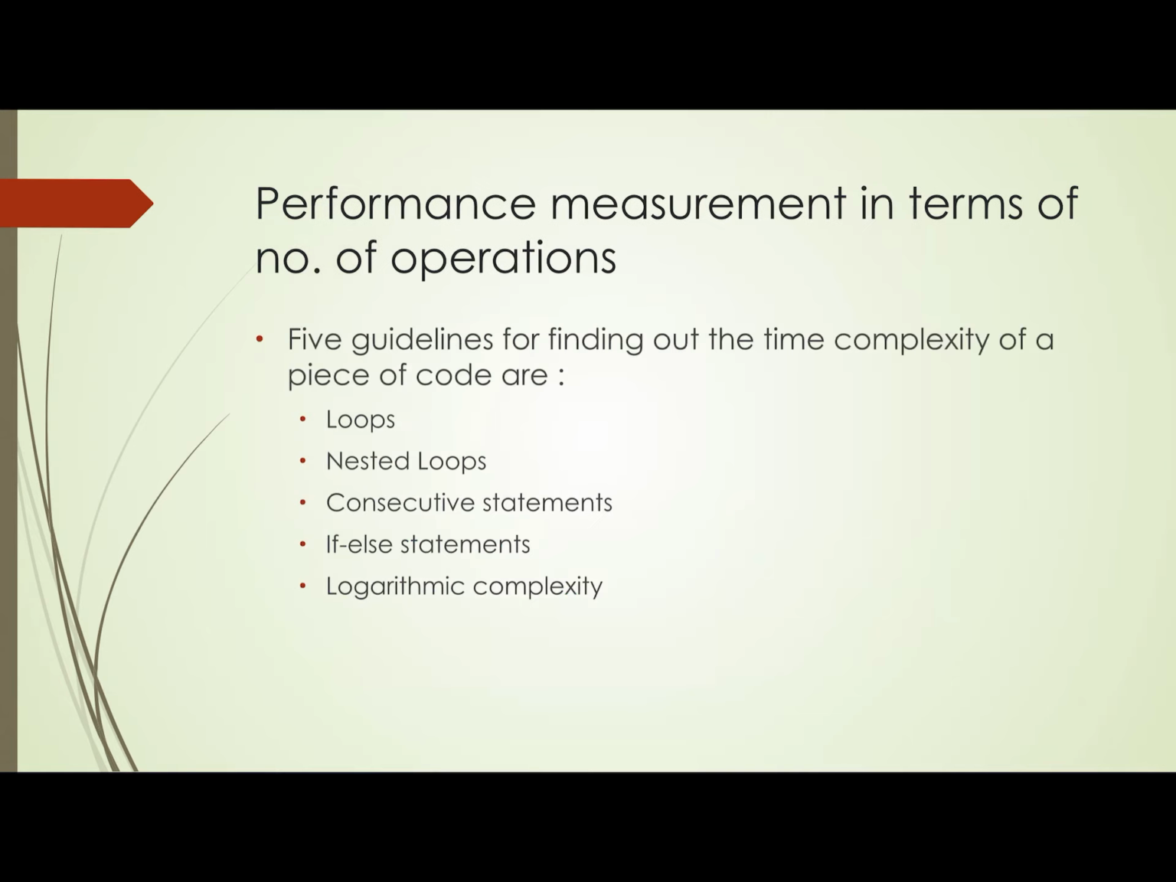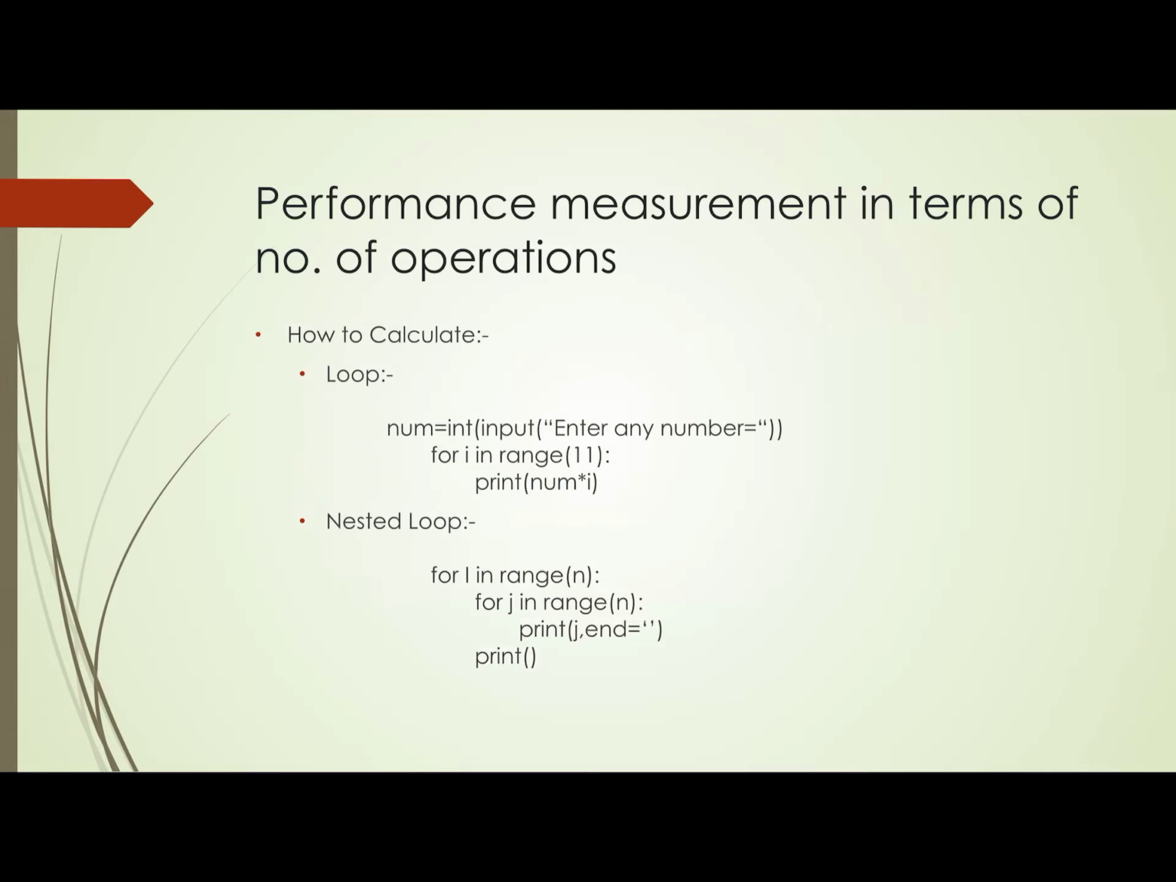Whenever we count the number of operations to measure the performance of an algorithm, we should focus on five things. The first one is loop, second one is nested loop, third one is consecutive statement, next one is if else statement, and the last one is logarithmic complexity. So now we should start with the first one. That one is loop, performance measurement in terms of number of operations.